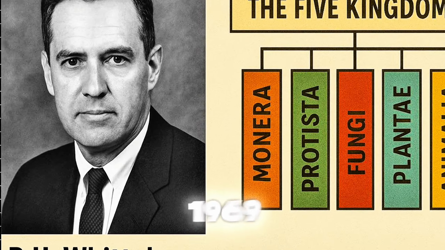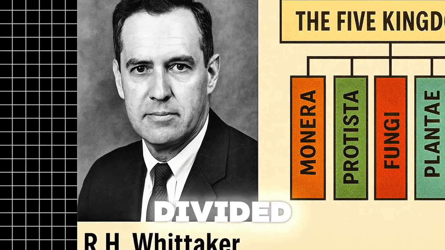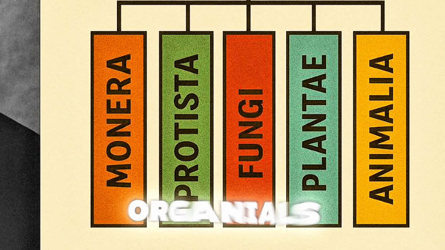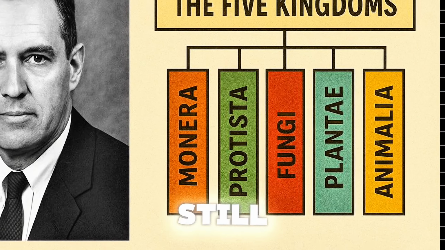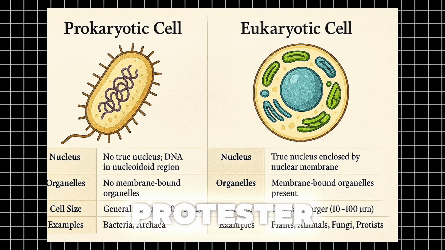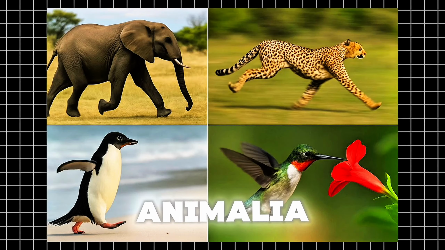Now, R.S. Whittaker's Five Kingdoms system is a modern classification system. In 1969, scientist R.S. Whittaker divided all living organisms into 5 kingdoms, which we still use today. The 5 kingdoms are Monera, Protista, Fungi, Plantae, and Animalia.